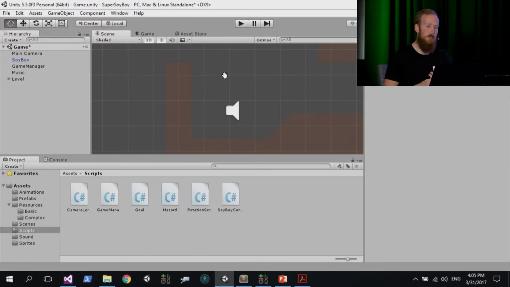Now, these callback methods are available. You can use things like on collision enter, on collision exit, or on trigger enter. That's another one you can use. But then you've got to do a whole lot of tricky calculation to determine where that point is, and then work out where that point is in relation to your current position. And I guess you've got to do more maths. It comes down to that, really.